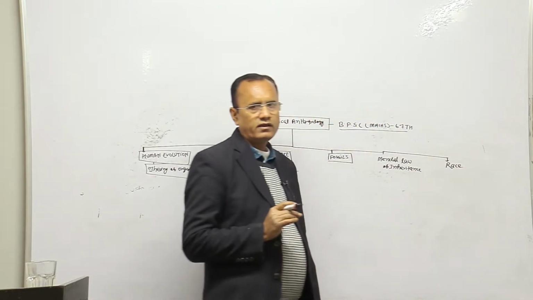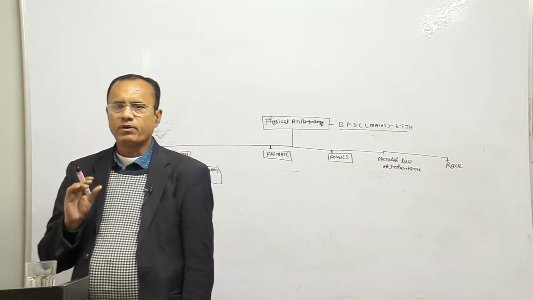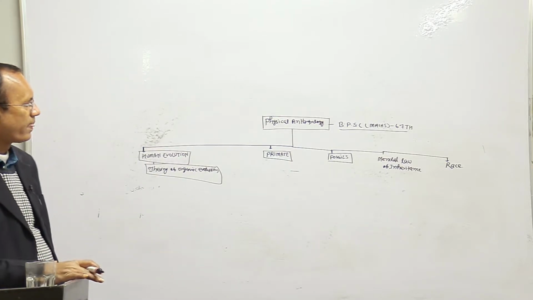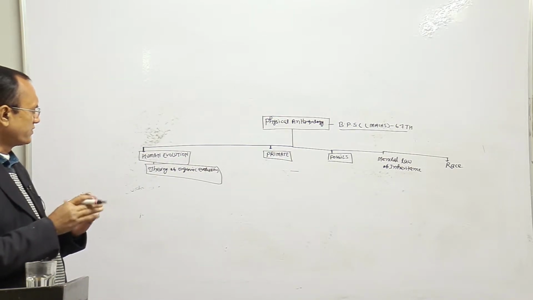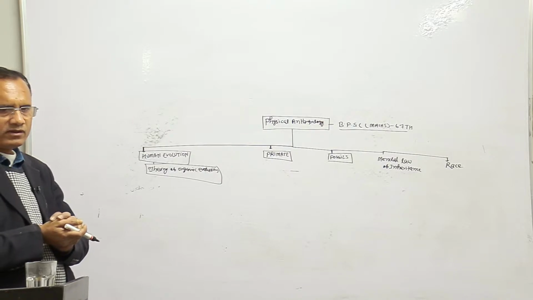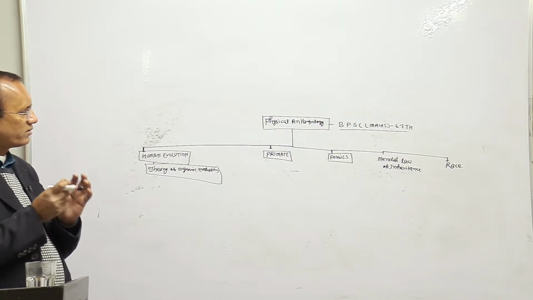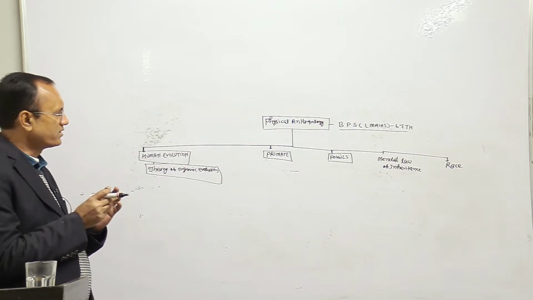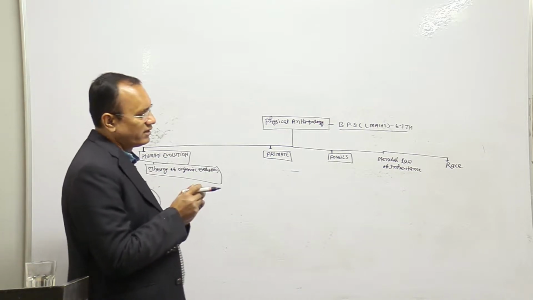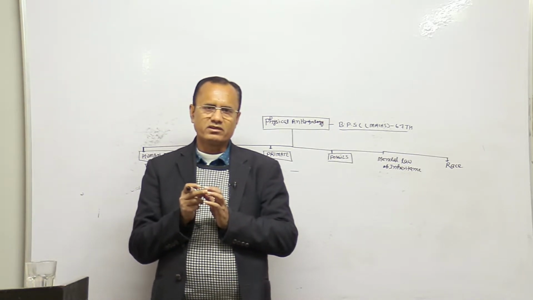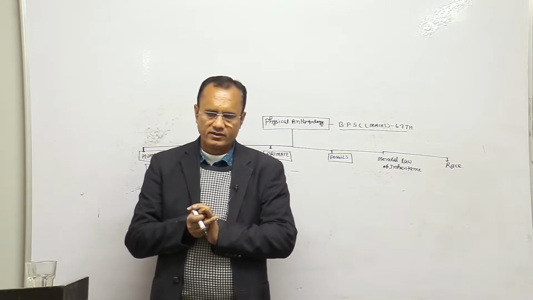So basically we have 5 important topics in physical anthropology, right? But if you look at your syllabus, you can find there are many topics and subtopics mentioned.